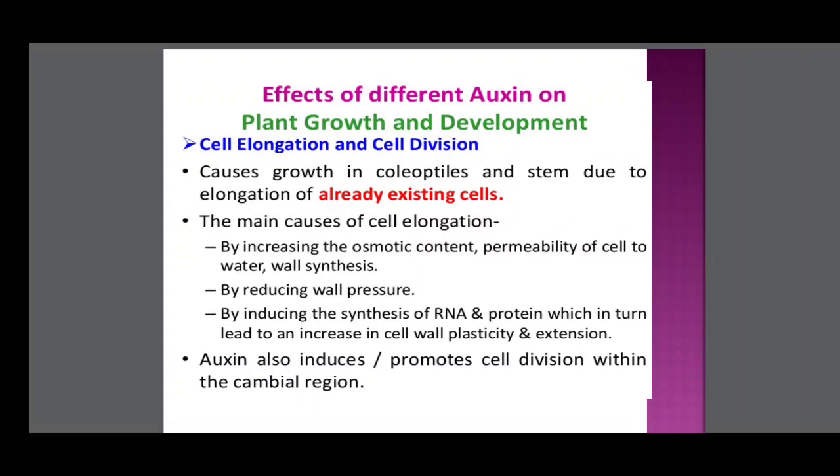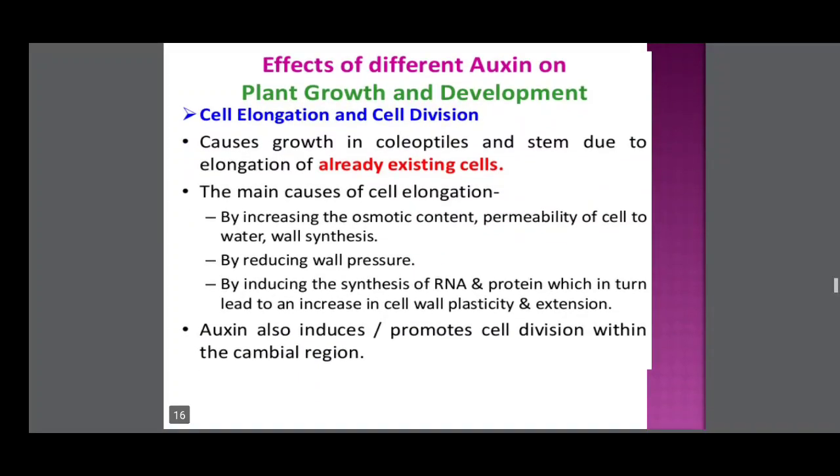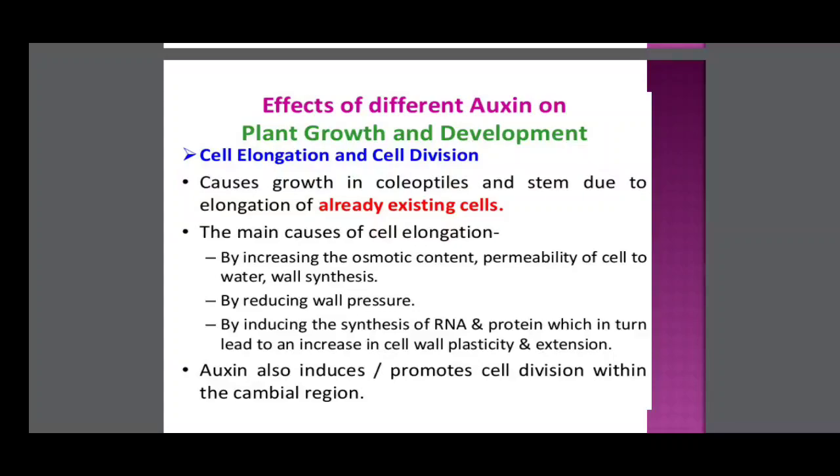Already existing cells, due to the elongation, the growth has occurred. The main cause of cell elongation is increase of osmotic content, permeability of cell to water, wall synthesis, by reducing wall pressure, by inducing the synthesis of RNA protein, which in turn lead to increased cell wall plasticity extension. So these processes continue for cell elongation.